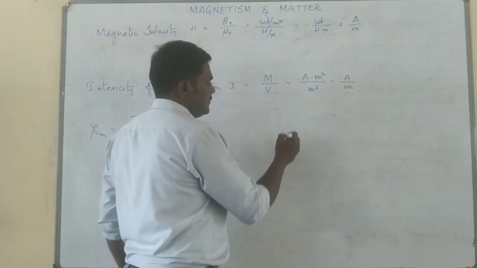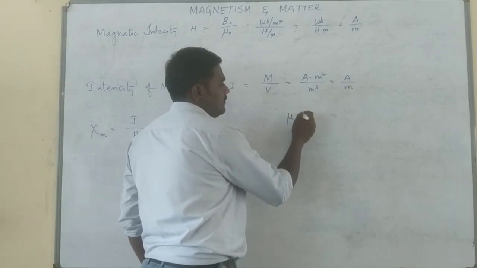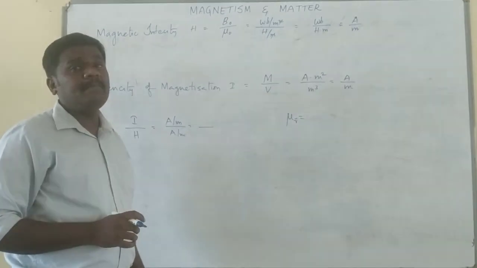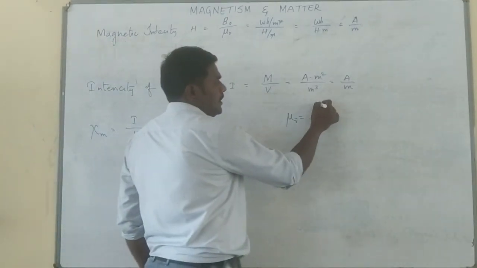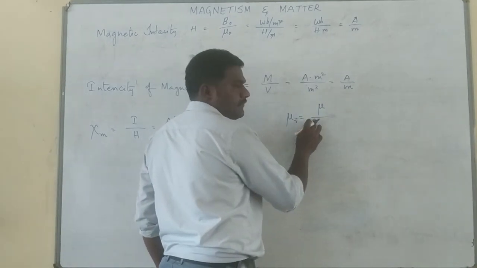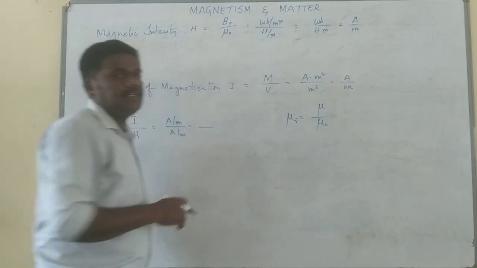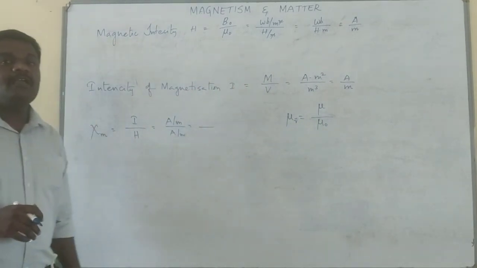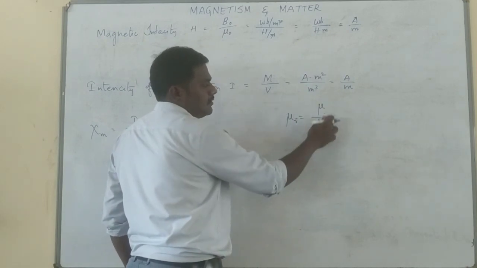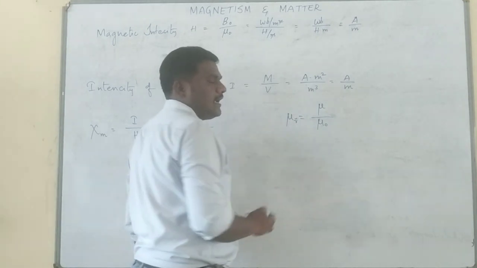Further definitions. You will get a symbol known as mu suffix R. What is mu suffix R? It is known as relative permeability. How to define it? If you take the ratio of the permeability of the medium to the permeability of the free space, that is known as relative permeability. So how to write this? Mu by mu naught. You know mu and mu naught have the same units, so relative permeability is a dimensionless